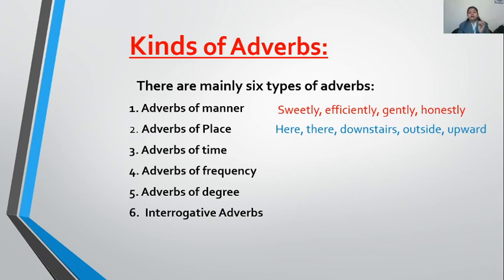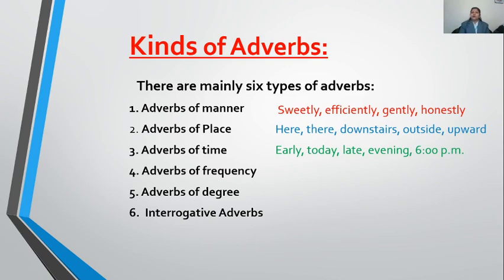Now, the third one is adverb of time. Adverb of time tells you at which time the action has taken place. Like whether the action was done early or late, or it was done today, tomorrow, or yesterday, or it took place in the evening or morning or noon, or what the time was, like at 6 or 7, or in the morning, or at night.